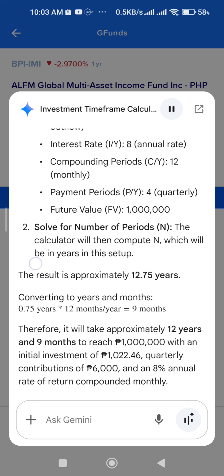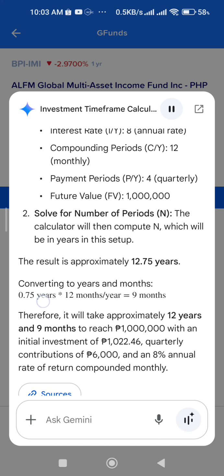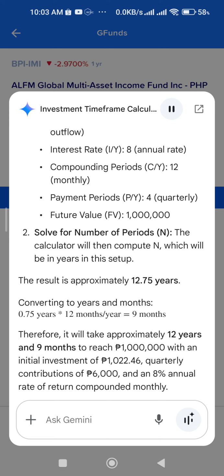Detailed breakdown of the approximate calculation process, if doing it step by step with a financial calculator. 1. Input: present value, PV, minus 1022.46, negative as it's an outflow or investment. Payment, PMT, minus 6,000, negative for outflow. Interest rate, I/Y, 8, the annual rate. Compounding periods, C/Y, 12, monthly. Payment periods, P/Y, 4, quarterly. Future value, FV, 1 million.